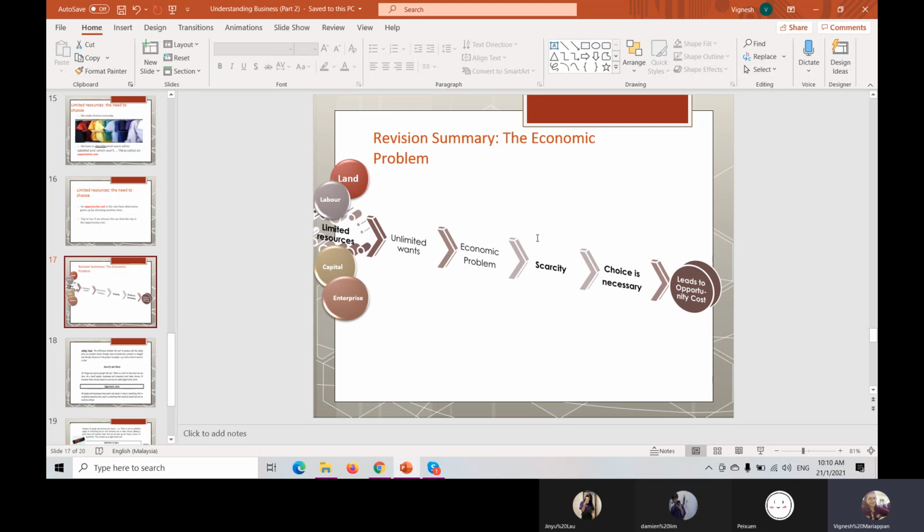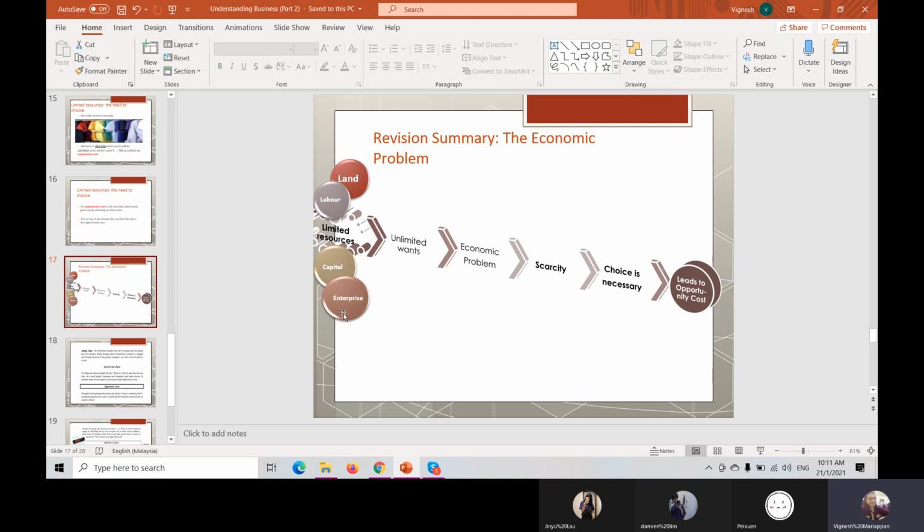Okay, class, this is the economic problem. Can you all see here? Teacher, this one mind map includes resources, scarcity, and also opportunity cost. Okay, class, can you understand by referring to this diagram? This is the limited resources, let's say land, labor, capital, and enterprise. These four resources are limited.